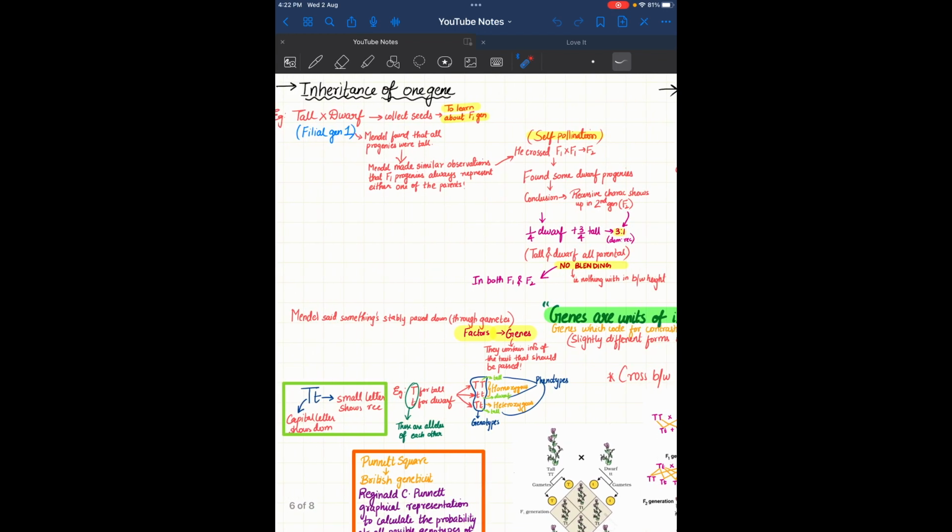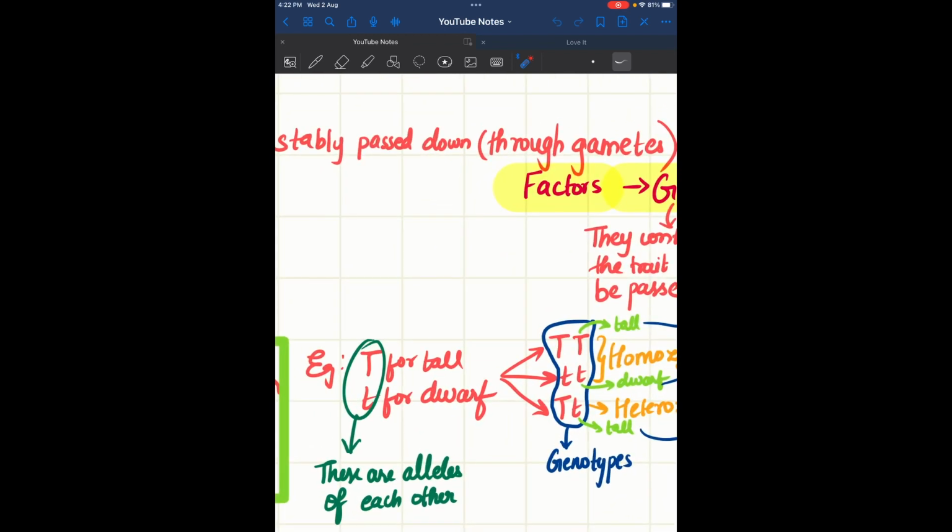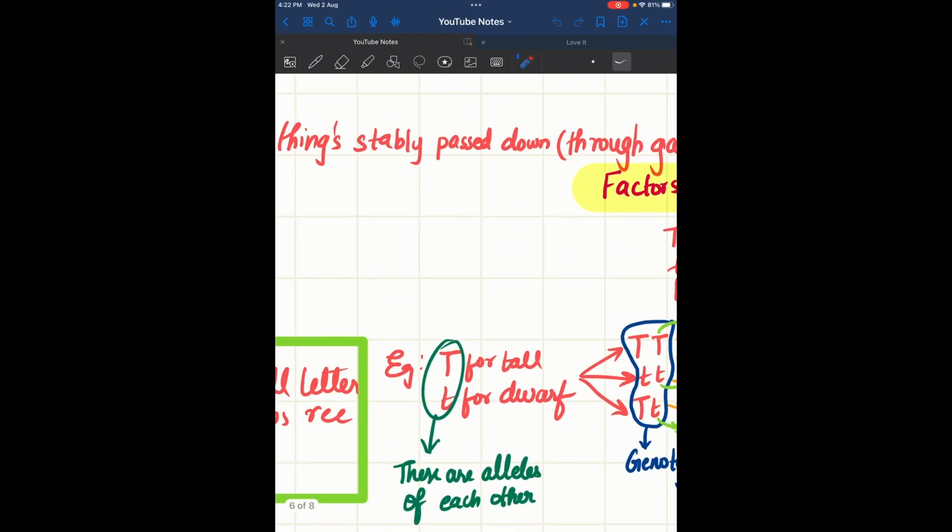Now how do we represent the genes? How do we represent the alleles? We have written capital letter T and small letter t. Capital letter shows dominance, small letter shows recessiveness. Now for example, T and t are for tall and dwarf, for the height characteristic. That is, capital T for tall and small t for dwarf.